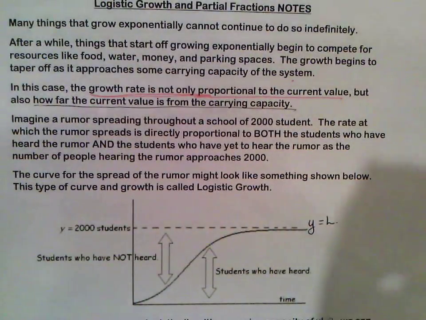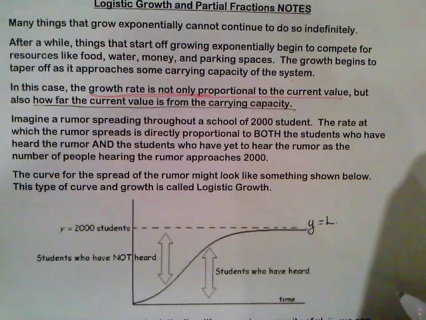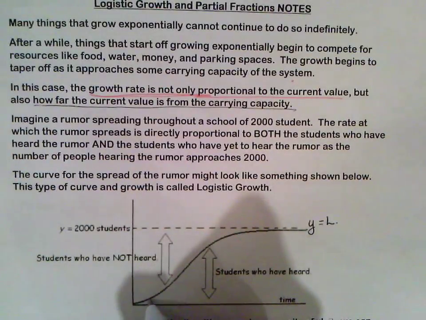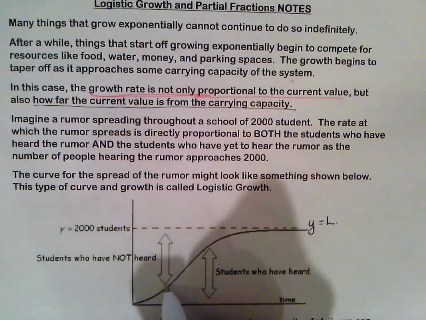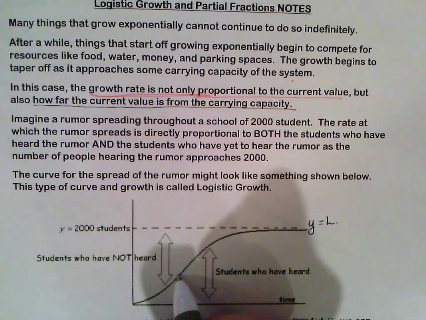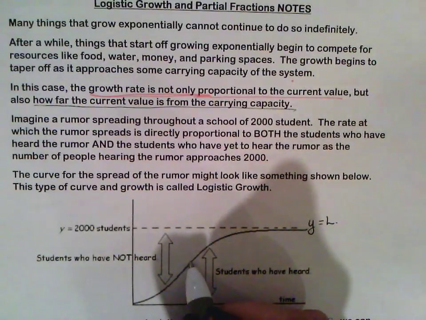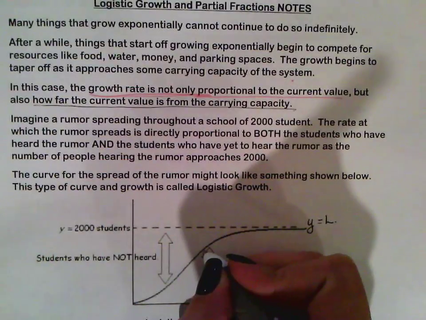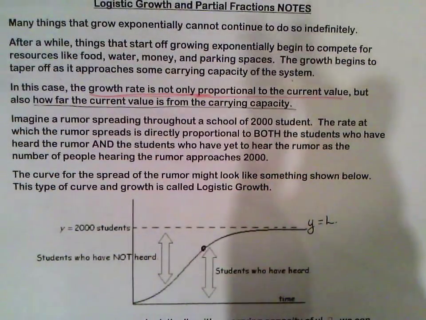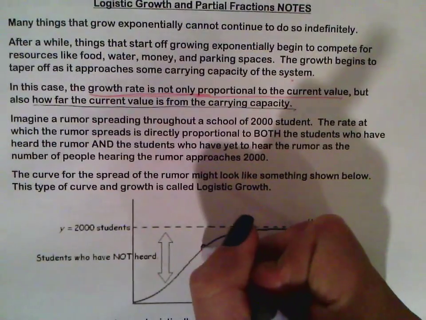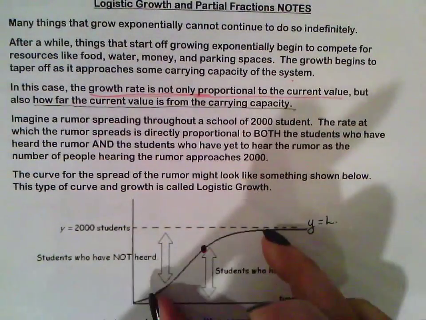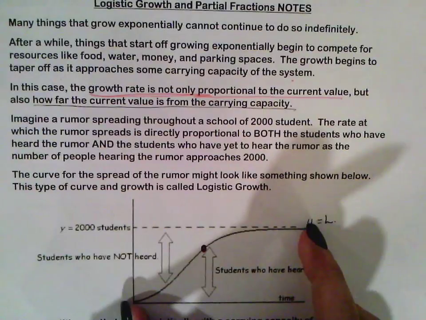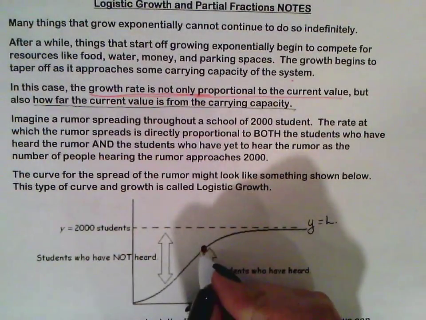Now, the way that we have to think about this is the rumor starts growing pretty quick, okay? So at first, the growth rate is only proportional to how many students are hearing it. Now, eventually, once it gets to this point right here, let's mark it right over here, which in terms of the whole graph is the halfway mark.